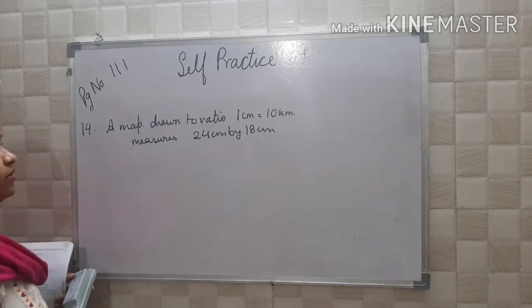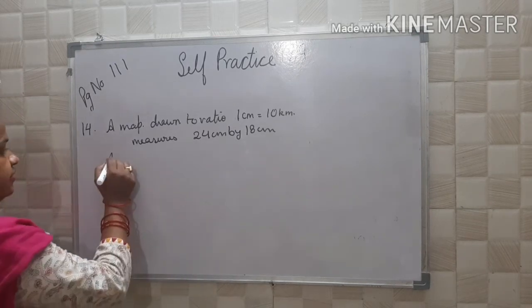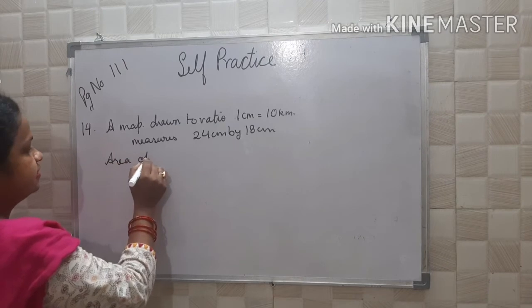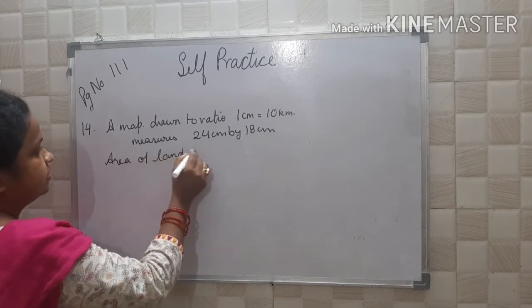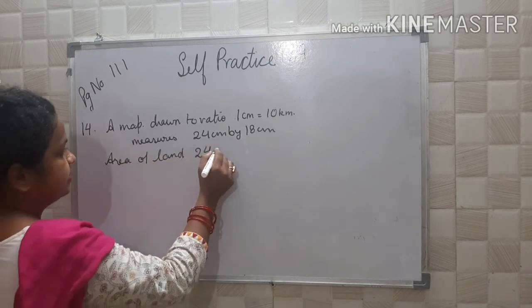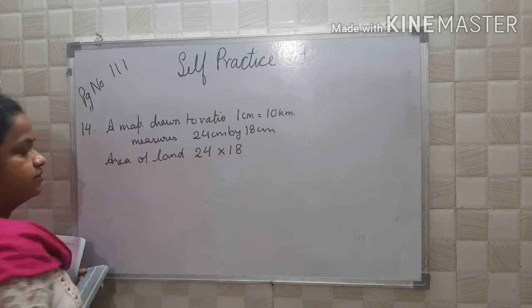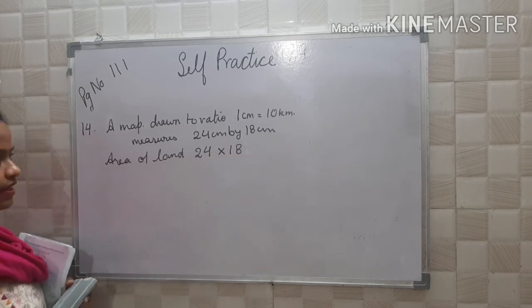This is about the area of land. Area of land is 24 into 18. Okay, this is the area of land.